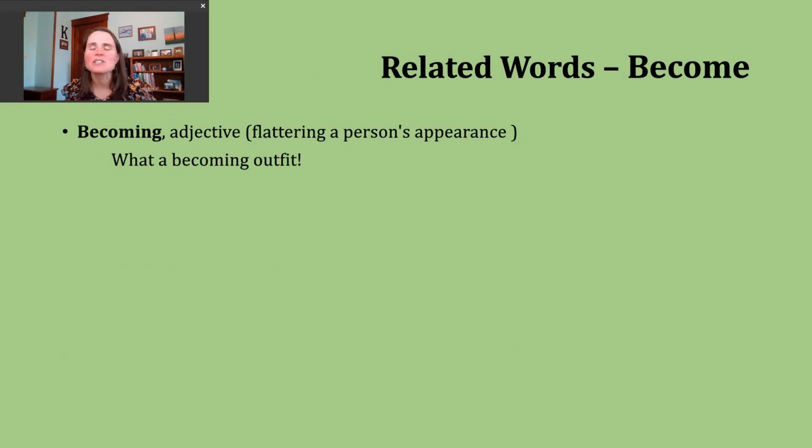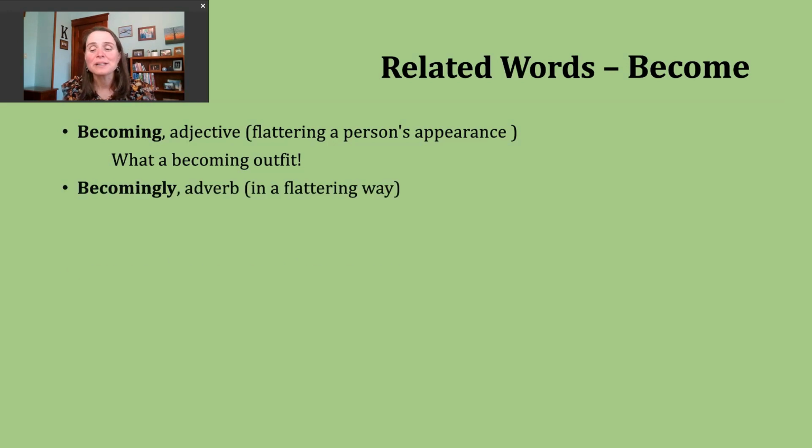Now, let's take a look at some words that are related to our verb become. And the first word we're going to talk about is just the adjective form of the word becoming, right? We talked about how this can also be a progressive verb, but it can also be an adjective. When we use this word as an adjective, we're generally describing someone's appearance and saying it's quite flattering, right? They look good. So, an example of how you might hear this used: what a becoming outfit, right? You're saying it's beautiful, it's lovely.